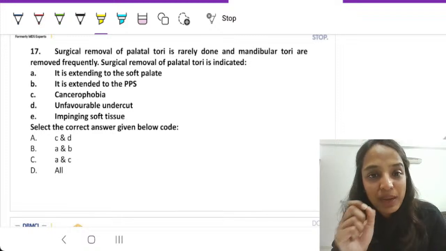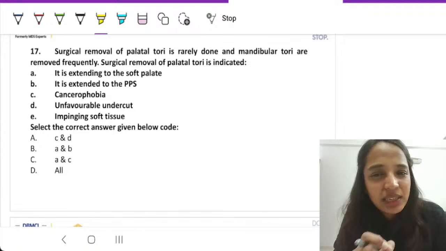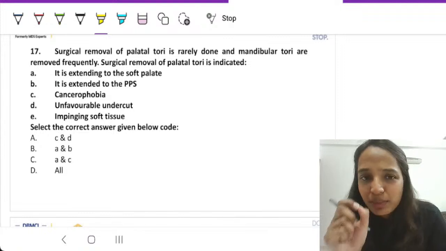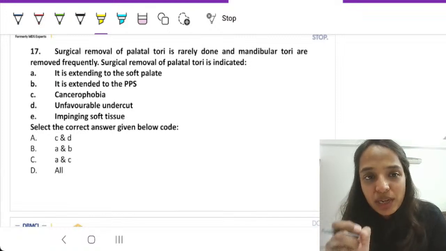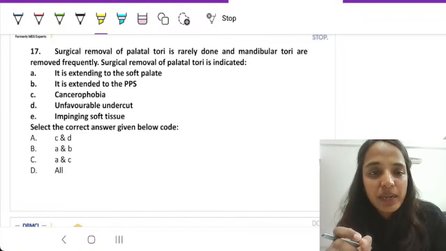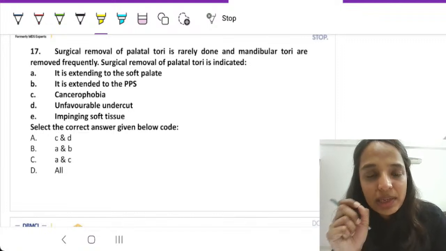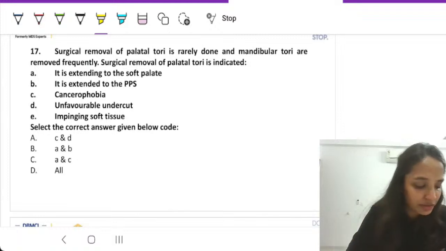Surgical removal of palatal tori is rarely done. Specifically in maxilla, it is rarely done. Mandibular tori are removed very frequently. Surgical removal of palatal tori is indicated when it is extending till soft palate, it is extending till PPS, cancerophobia, unfavorable undercut, or impinging the soft tissue.